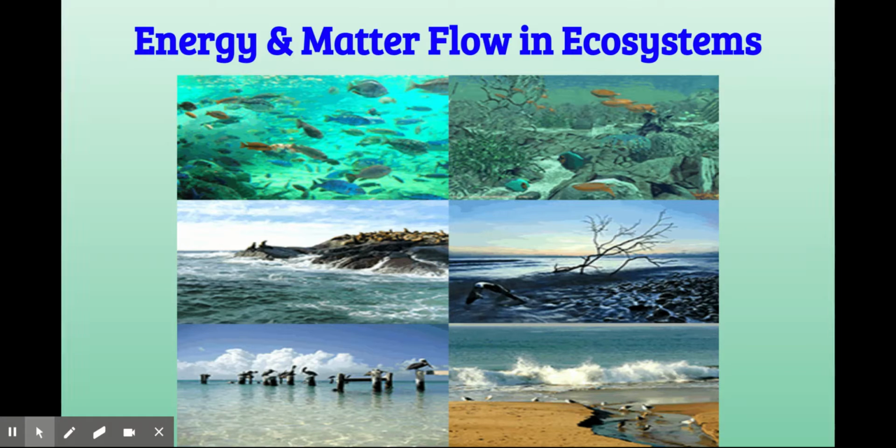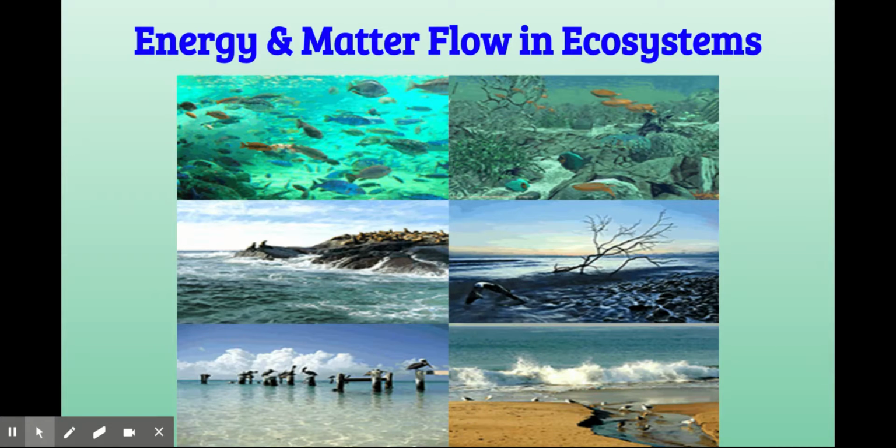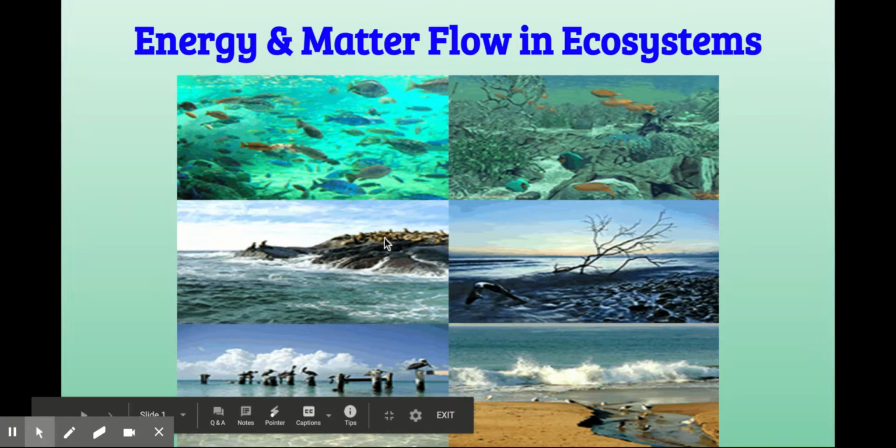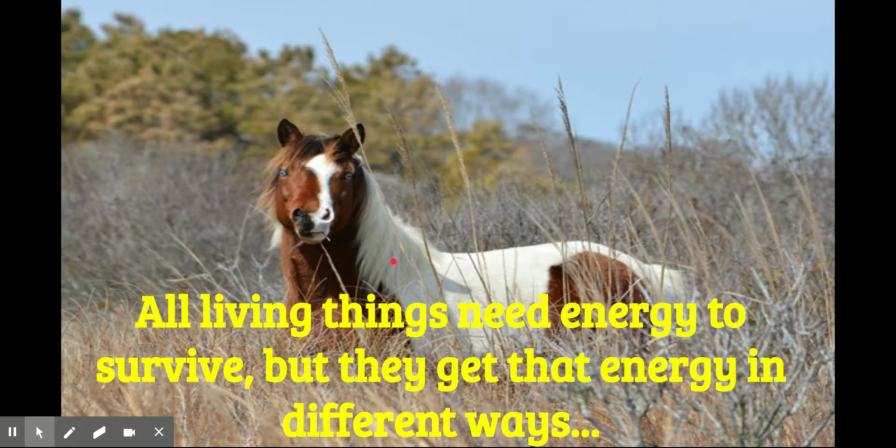So, the images here on this first slide are just some examples of different aquatic ecosystems. Remember, we talked about that in our last session. Aquatic ecosystems are those where most of the environment is in water. So it doesn't mean that there's not land. You can see in this one, let me use the pointer, there is some land as well, but most of the ecosystem is on or in water, next to water.